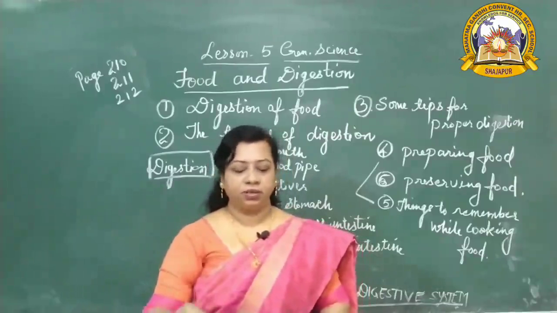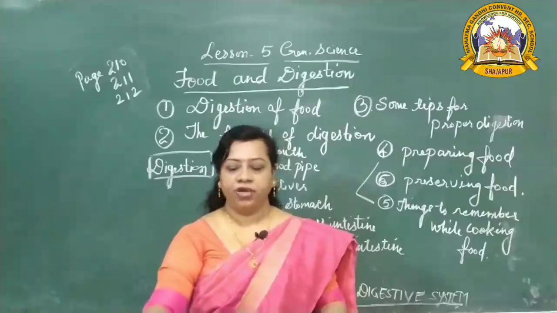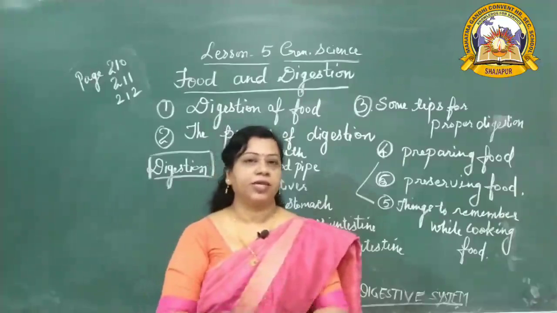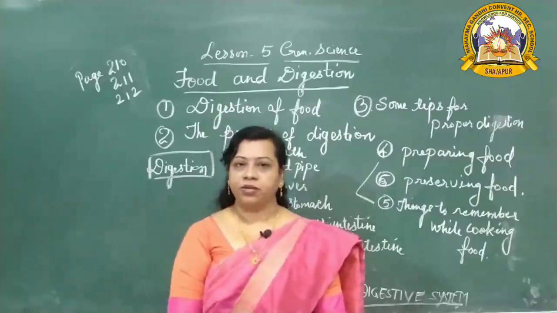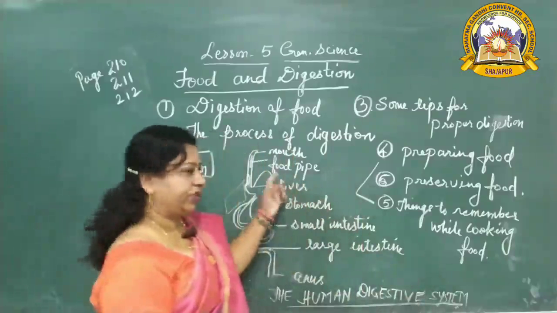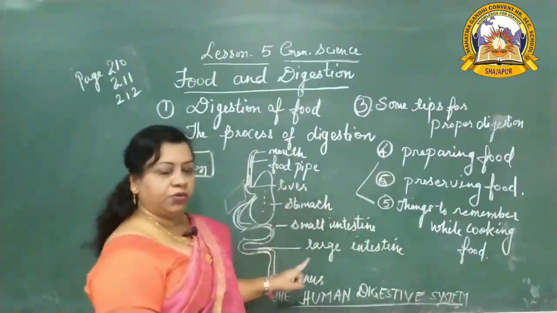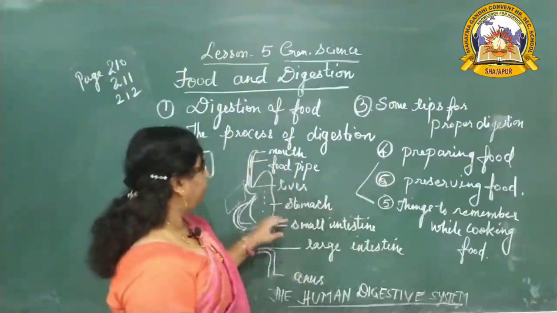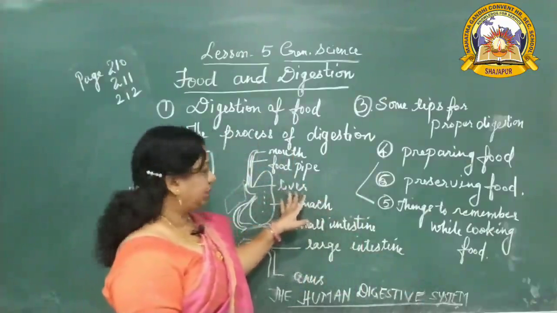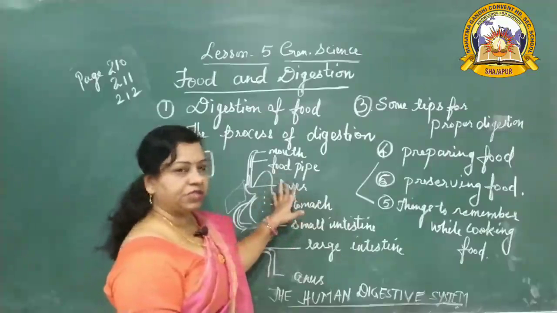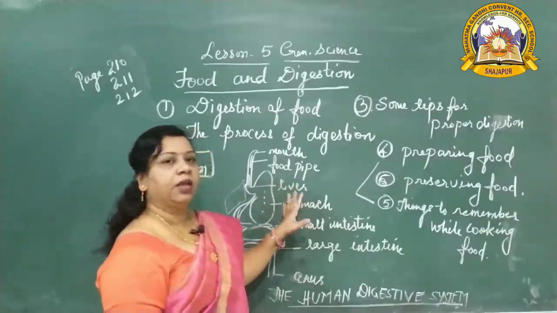Clear? I think all the points are clear for you. We have seen an important thing, how digestion takes place in your body. Got my point? I showed you this simple diagram. You draw this diagram: mouth, food pipe, liver, stomach. It is also in the digestive system. We must draw the liver,